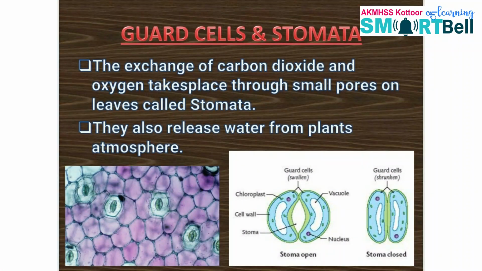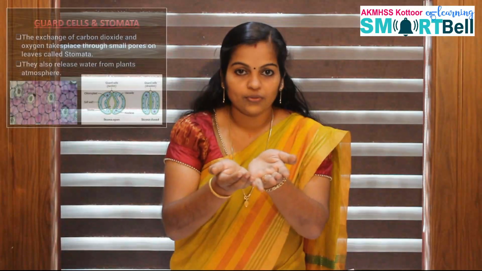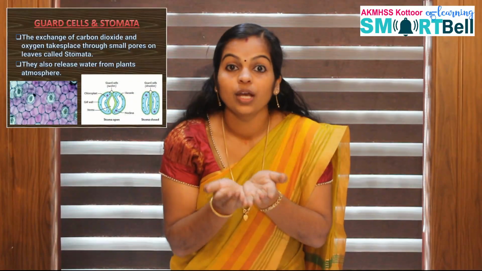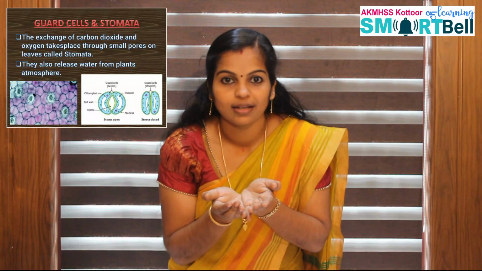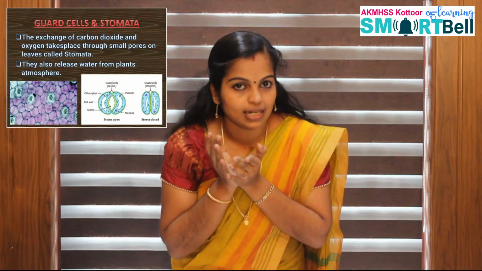Okay. The exchange of carbon dioxide and oxygen takes place through the small pores present in the leaves. It is called the stomata. And the stomata is surrounded by a pair of cells which are called guard cells.